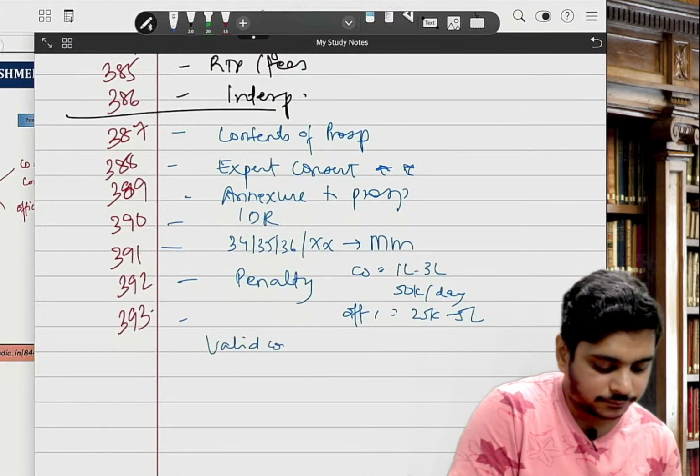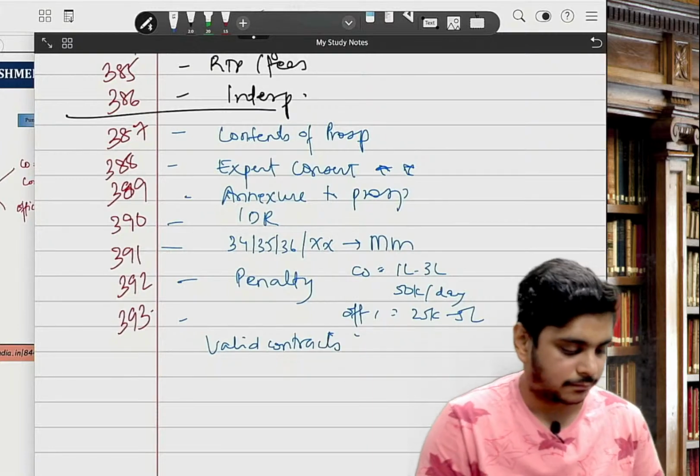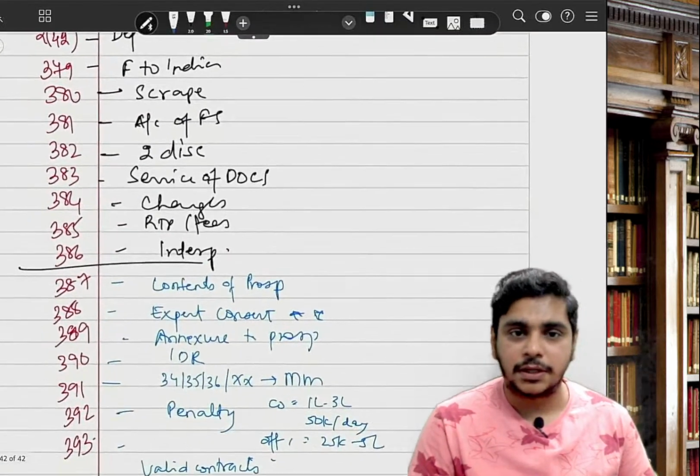Contracts are valid. This is the entire chapter.